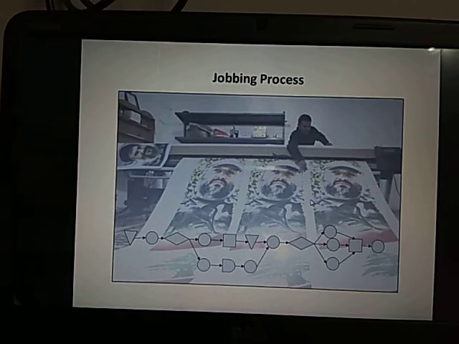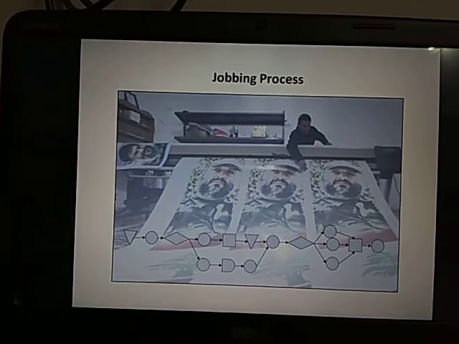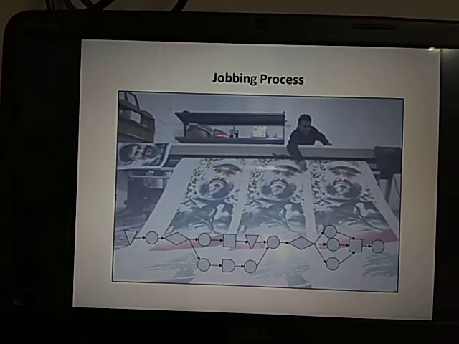Okay, but a little bit of movement is there, not that much, not a costly affair comparatively with that of the project processes. Okay, jobbing process or job process. What is one more name? Job process or jobbing processes.